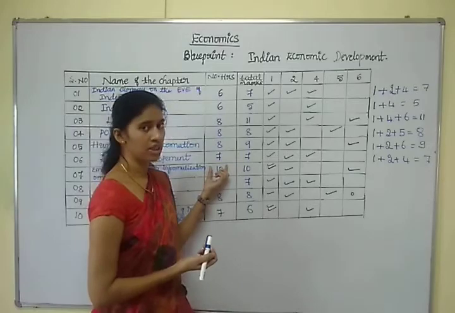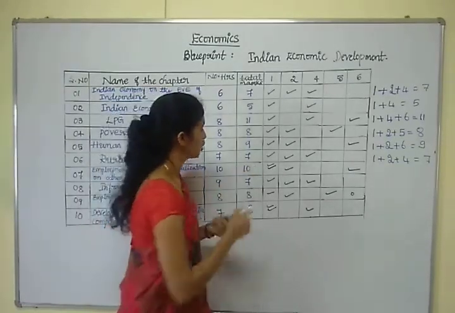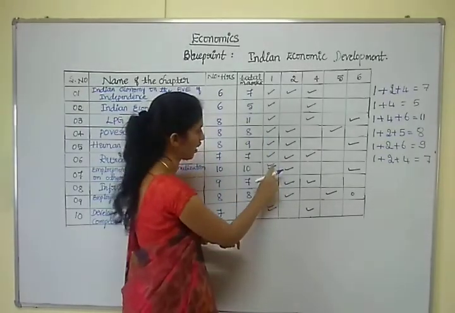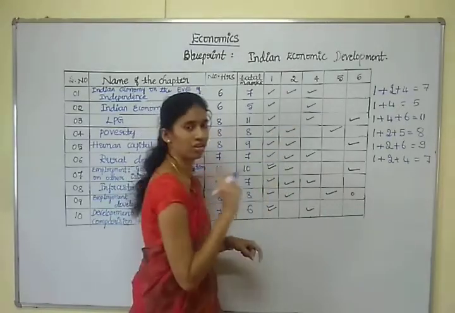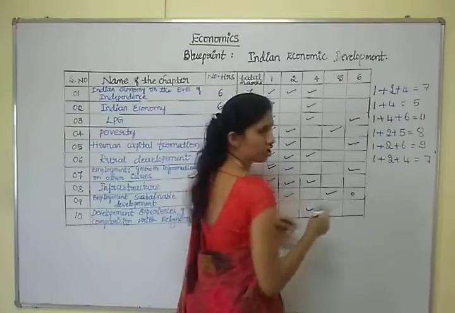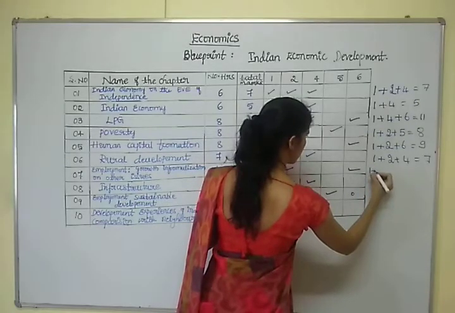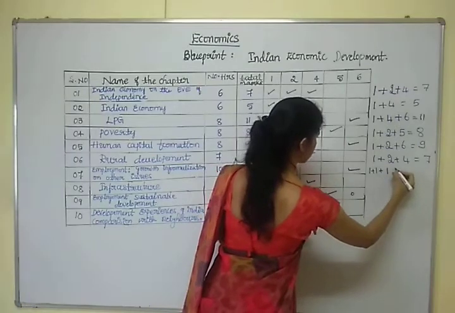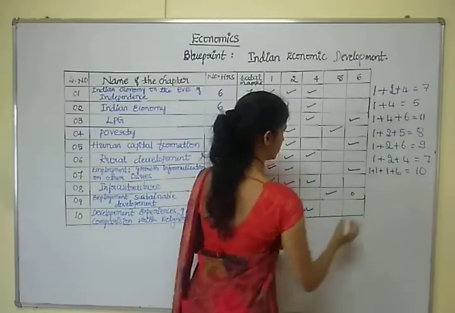So for the 10 marks, 1 mark questions are 2 questions, 2 marks question is 1 question and 6 marks question is 1 question. 6 marks means very long answers.